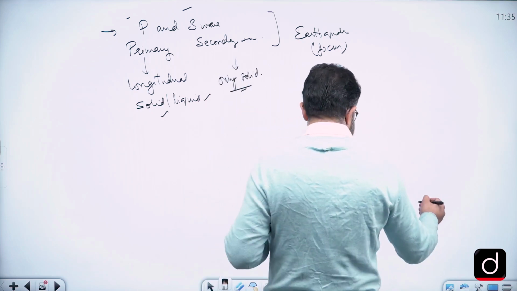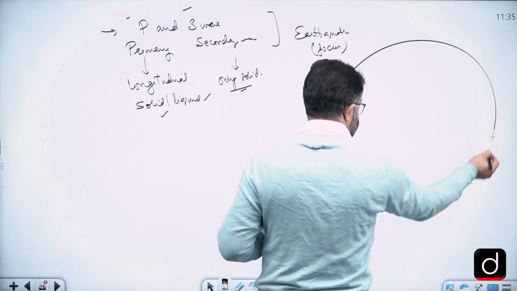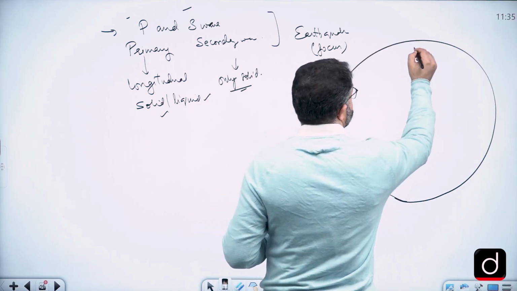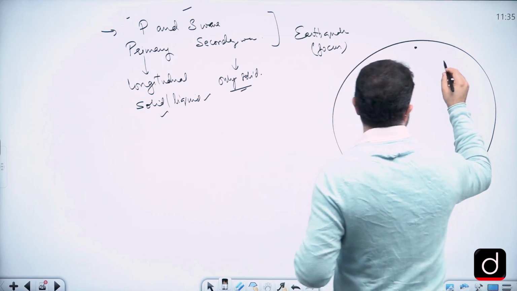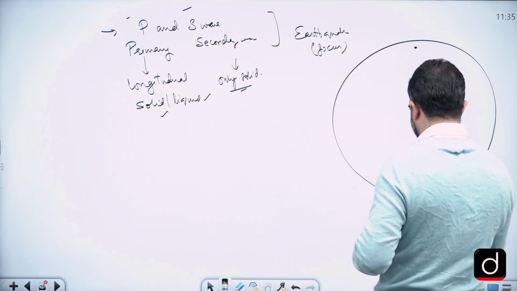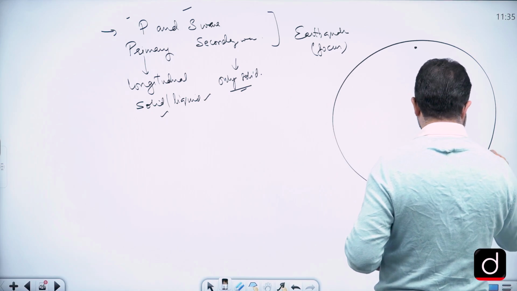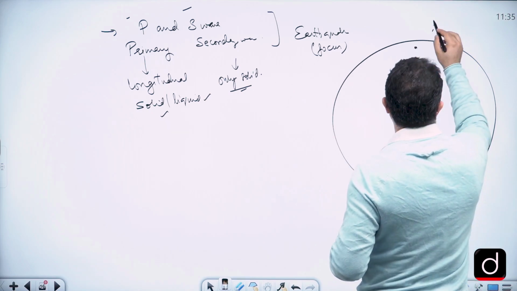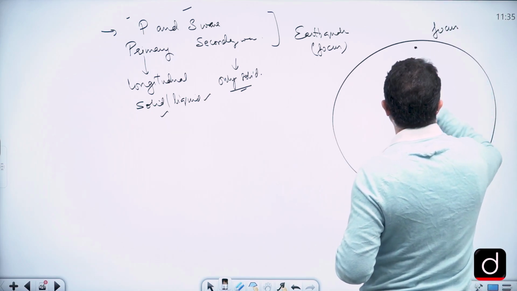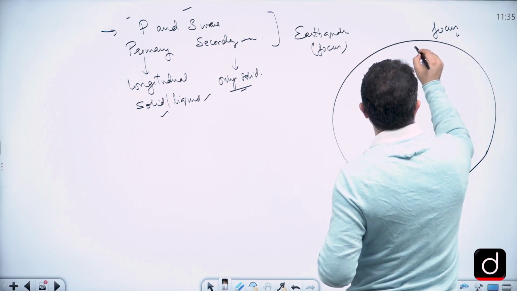You must have seen this diagram in your NCERTs and materials, that there is one point called the focus, or we call it the hypocenter.